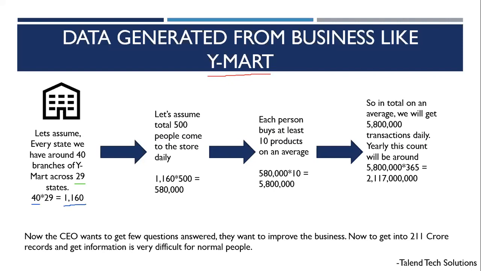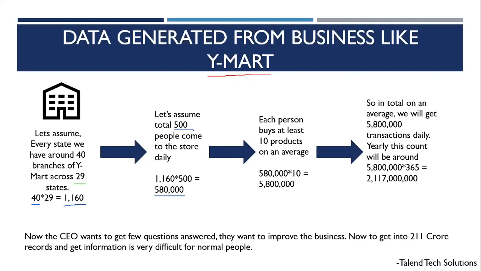Now, within these shops, we are considering that on an average at least 500 people come daily. Which is very less, right? You might see 500 people in a Big Bazaar or a D-Mart when you go there. People are crazy and go there every day, and on Saturdays and Sundays it's even more. So let's assume that on an average, including all the weekdays, 500 people come to the Weimart shop. If we take 1160 shops into 500, we get a number of 5,80,000. So this is the figure now: these many people are coming to the shops.